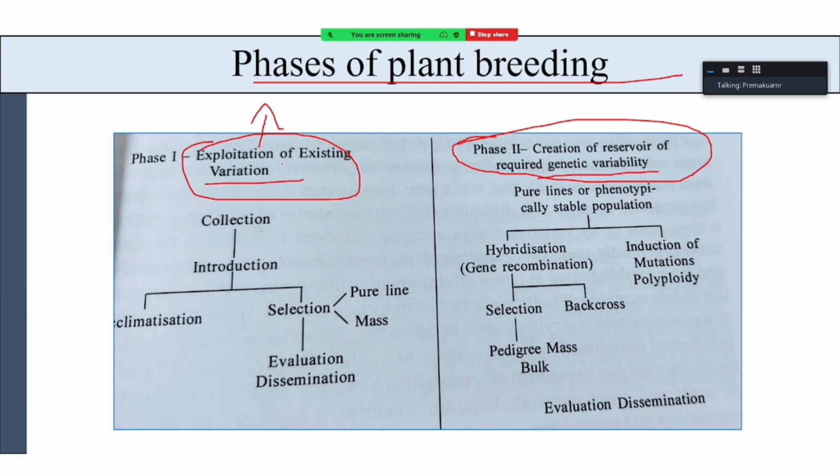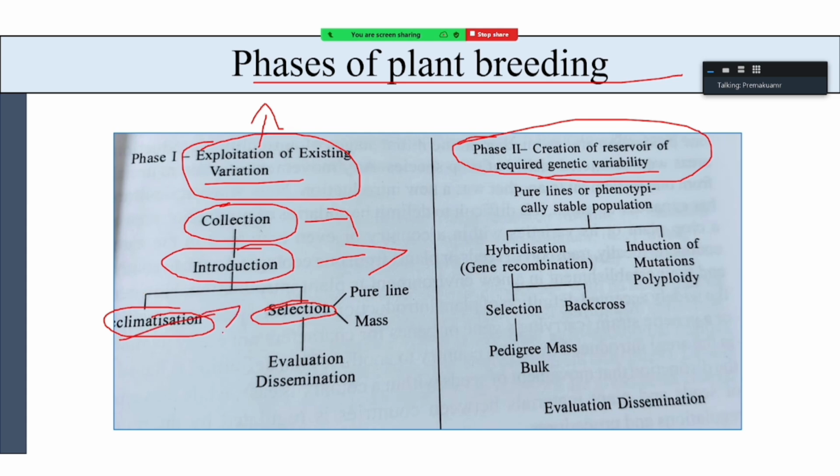If the variation exists in the population, we first do collection of all the variability, like germplasm collection, whatever it may be. Then, if we introduce it to a desirable place, you do acclimatization. If it is a very new variety to the new place, then you leave it for acclimatization.